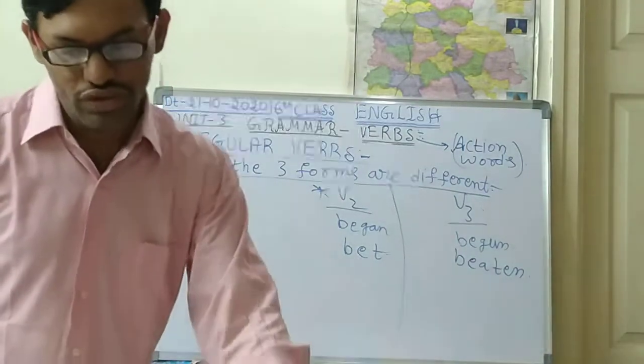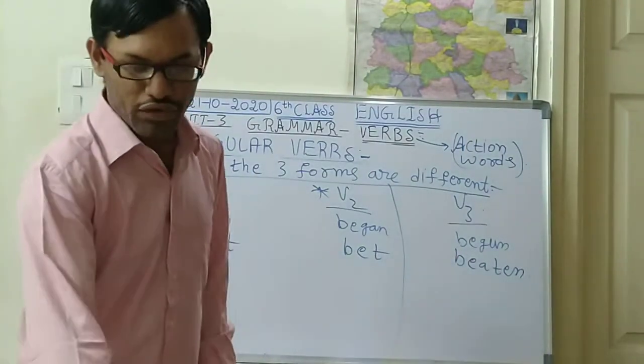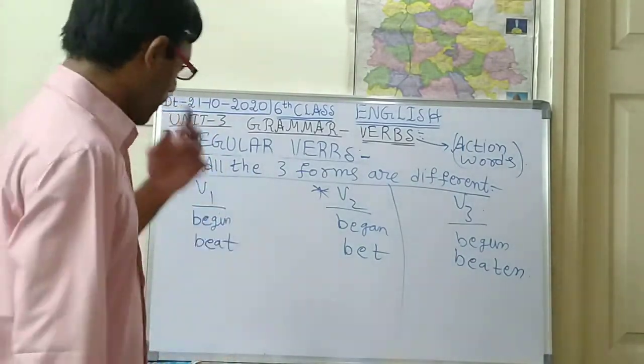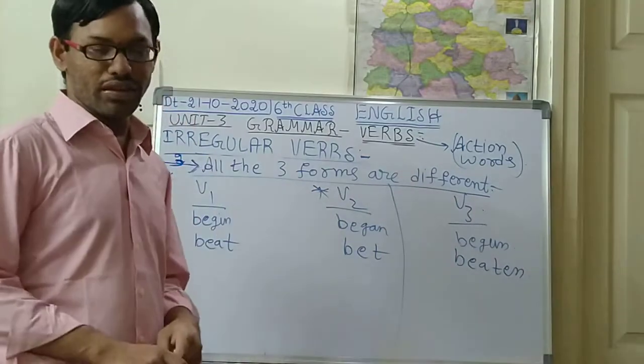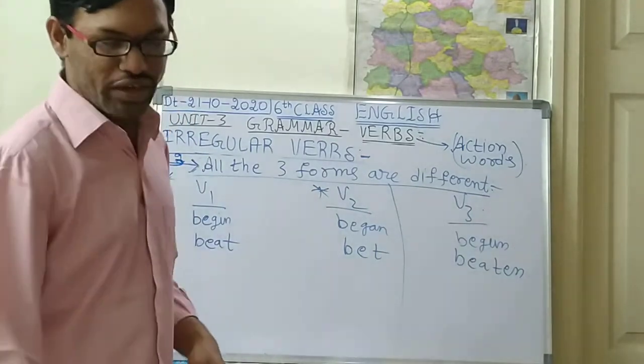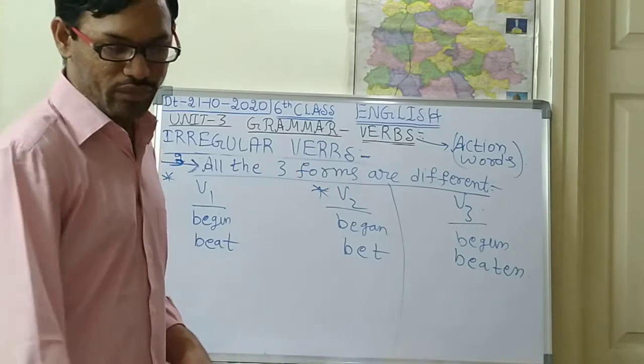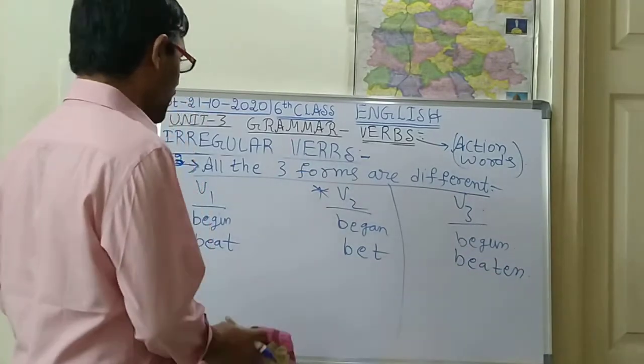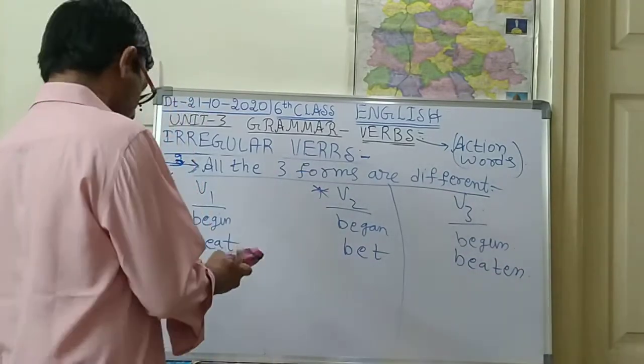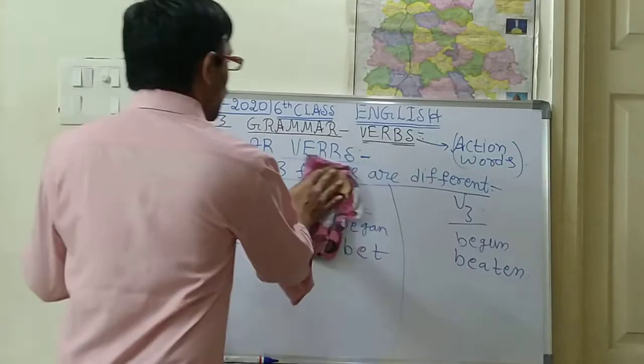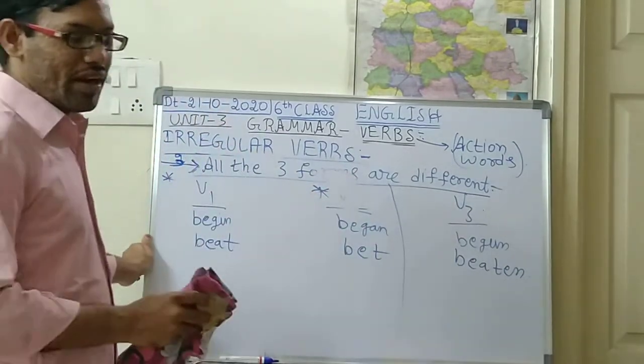Now if you want to see it in the textbook, open page number 38, children. On page number 38 there is a table given. What is the table I am drawing here? See, children, carefully open page number 38 and be ready.